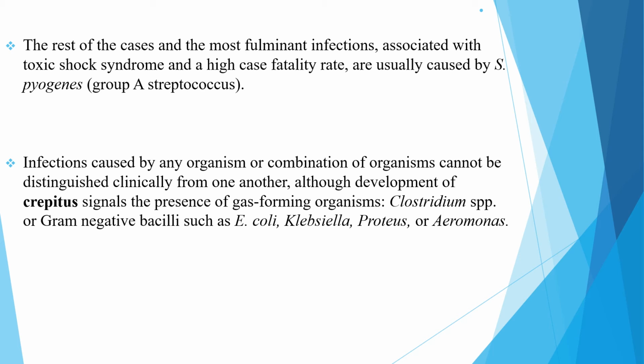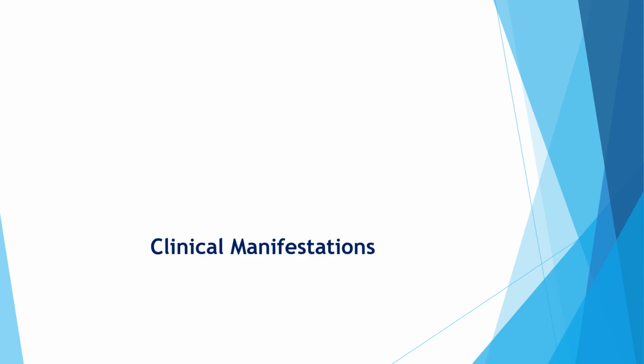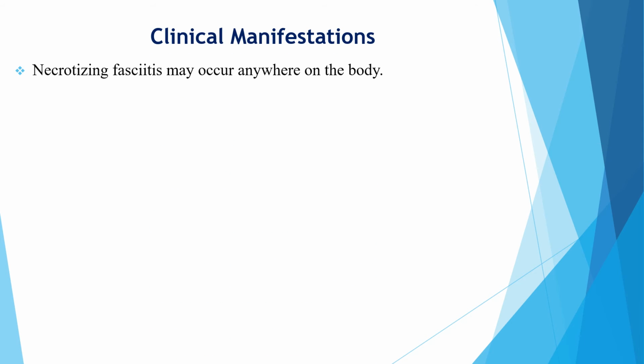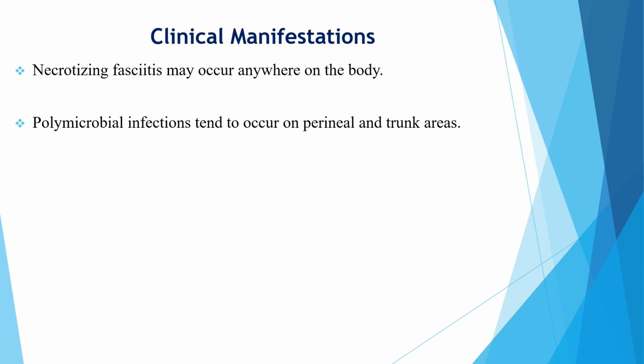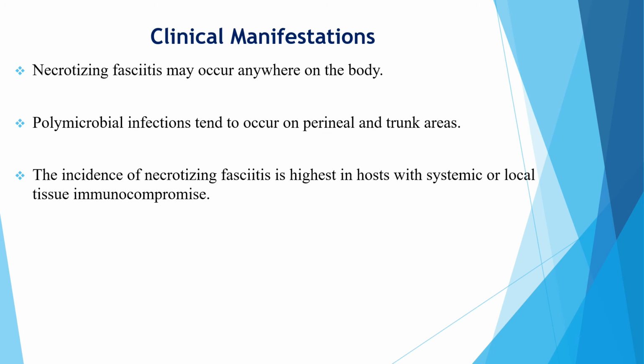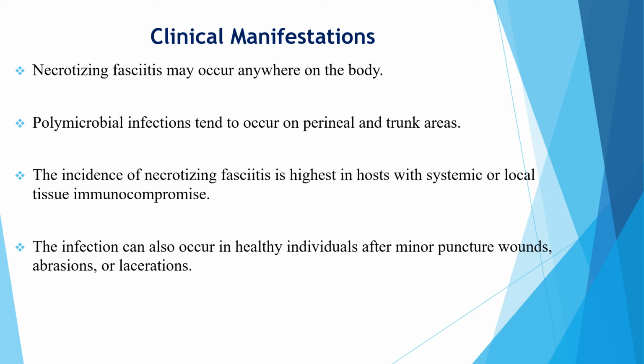coli, Klebsiella, and Proteus. When we see the clinical manifestation of necrotizing fasciitis, it can occur anywhere on the body, and the polymicrobial infections tend to occur on the perineal and trunk areas. The incidence of necrotizing fasciitis is highest in hosts with systemic or local tissue immunocompromise. The infection can also occur in healthy individuals after minor puncture wounds, abrasions, or lacerations.